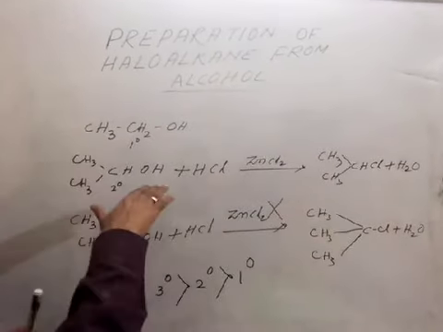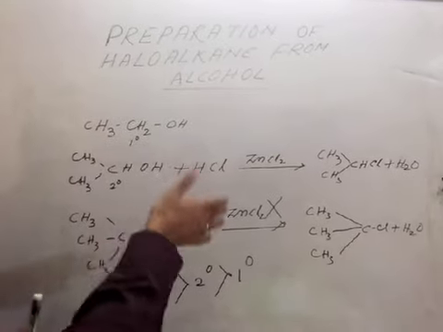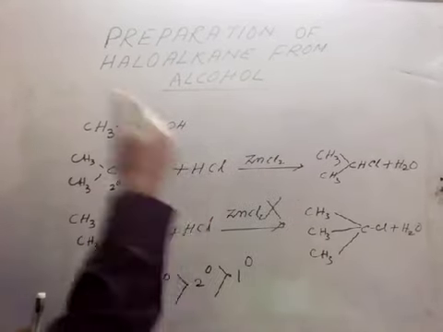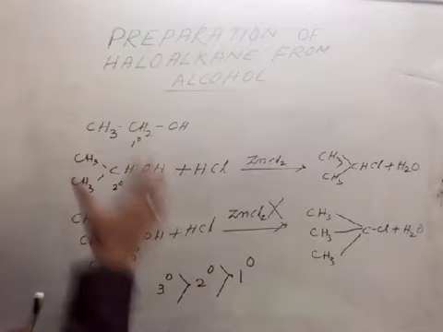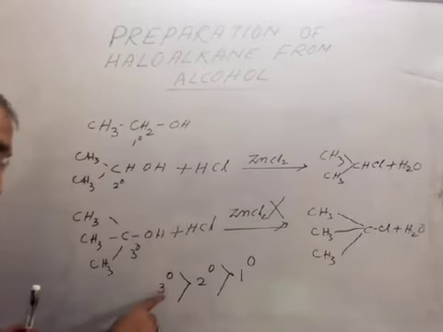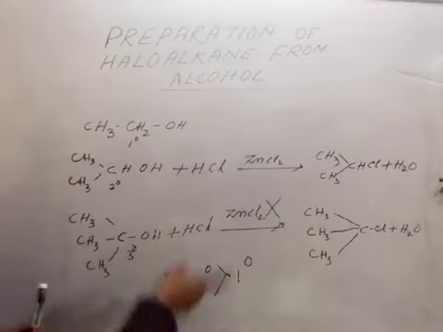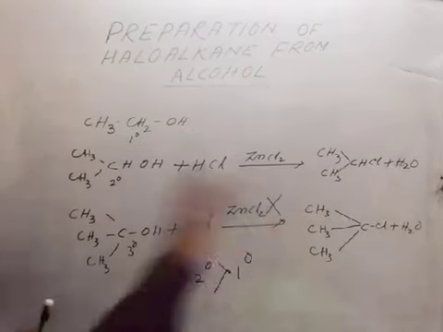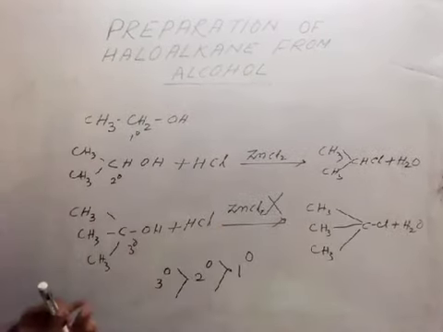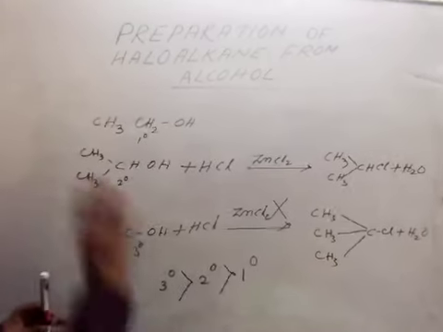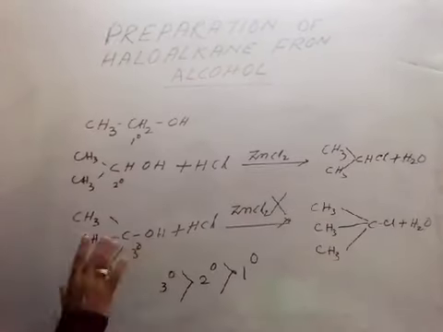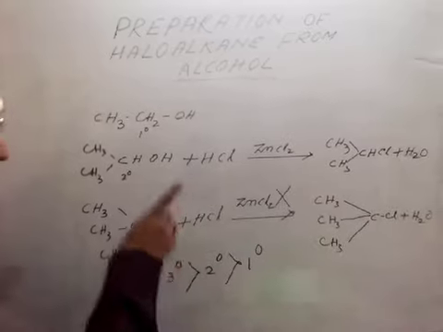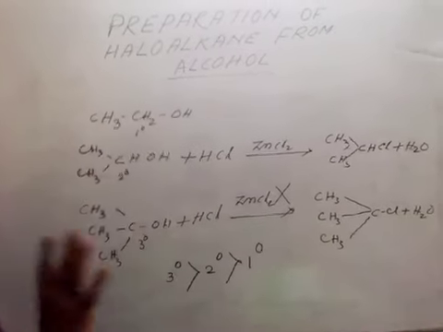Considering the reagent, HI is greater than HBr is greater than HCl is greater than HF. Considering the substrate, 3 degree is greater than 2 degree is greater than 1 degree. From here, we can get this conclusion. Today is up to this portion.